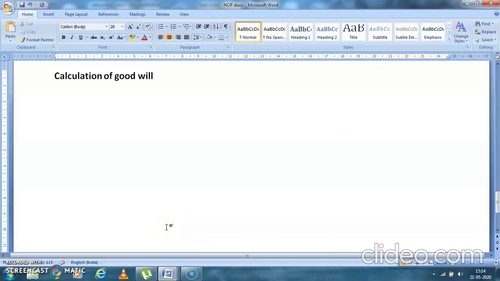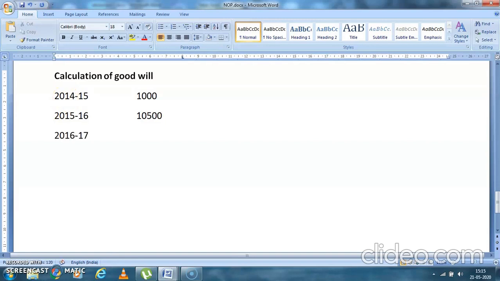So for the year 2014-15, the amount was rupees 1,000. 2015-16 was 10,500.